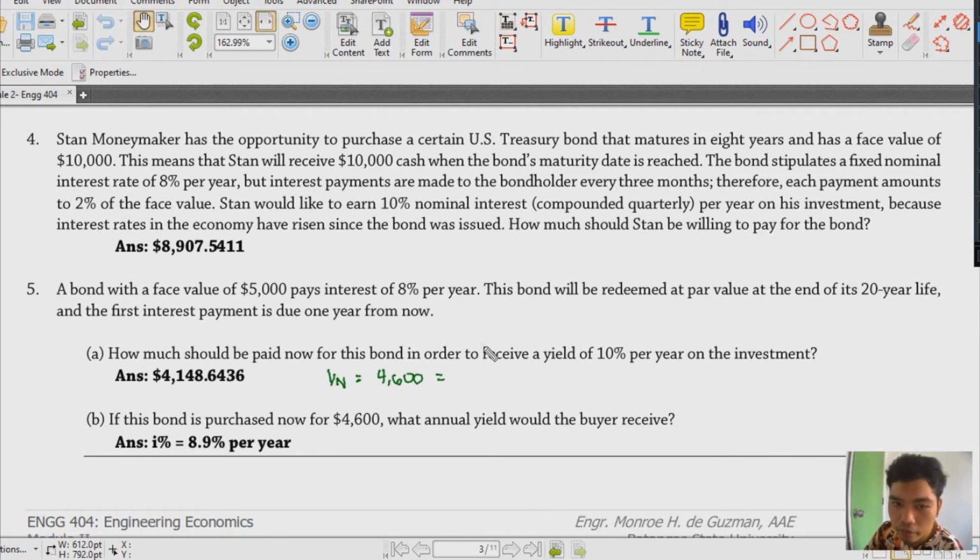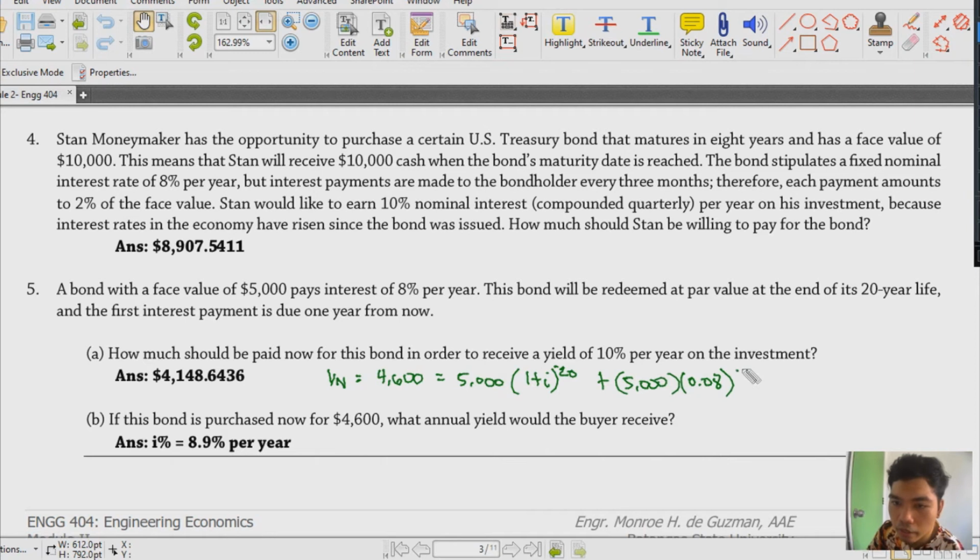From this we have 5,000, and then 1 plus I raised to negative 20, and then we add 5,000 times our R, that is the interest of 8%, so that is 0.08.